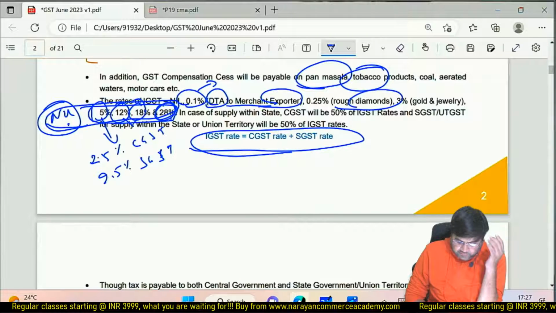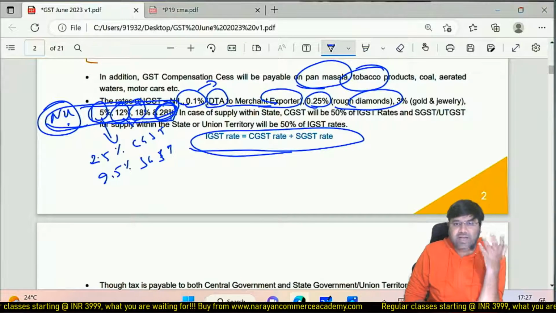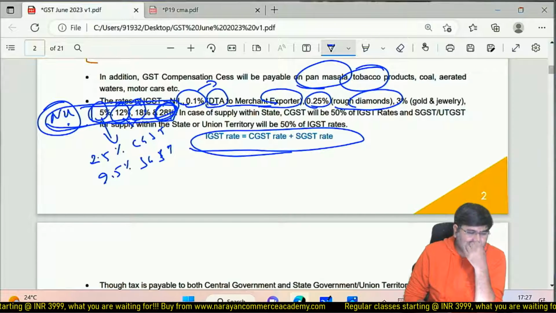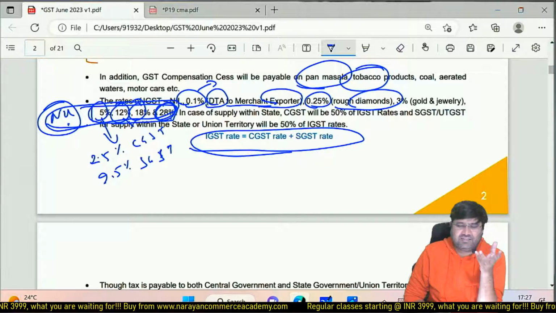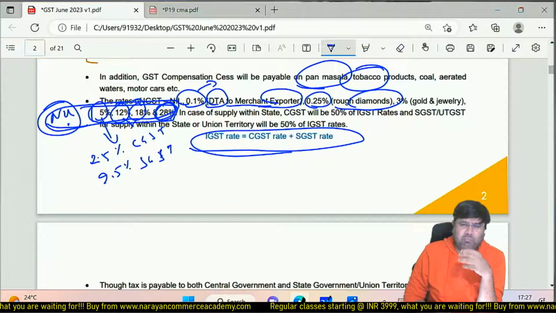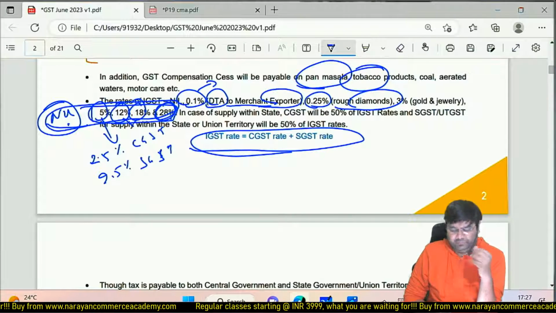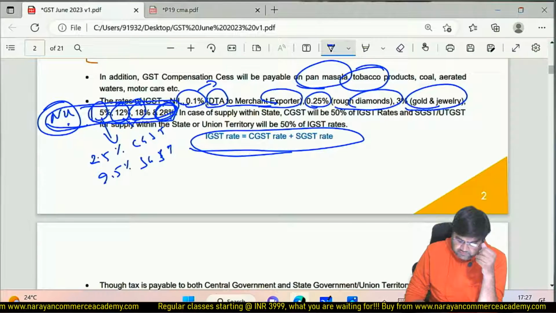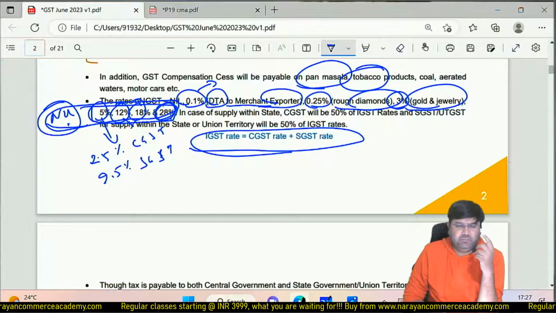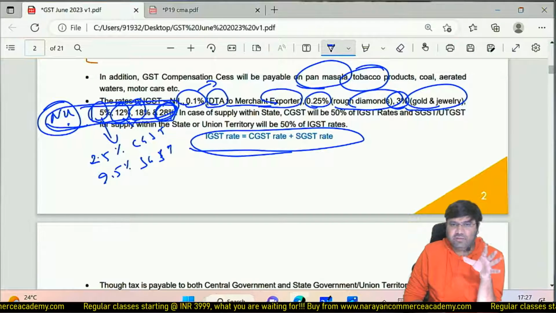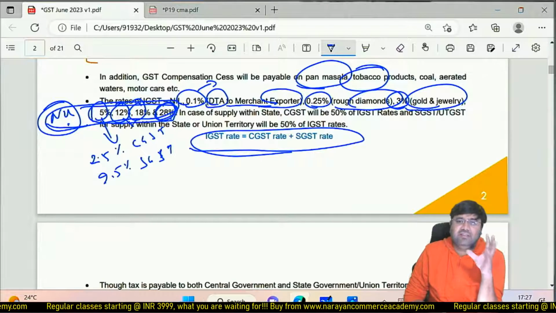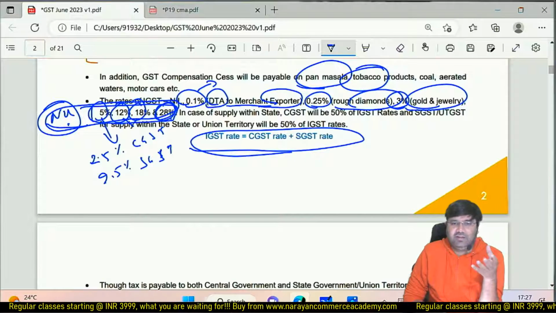Then rough diamond 0.25%. Diamond, a luxury item, 0.25%, lesser tax. On necessity items, on medical services, higher tax rate, but on rough diamond, lesser tax rate. Gold and jewelry 3%. Luxury items are subject to lesser tax in GST. Necessity items are subject to higher tax.